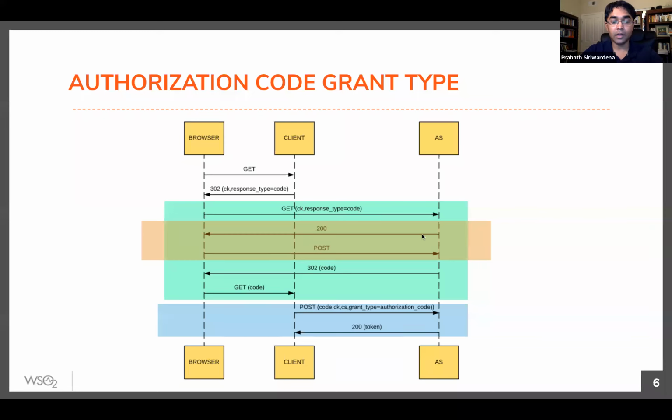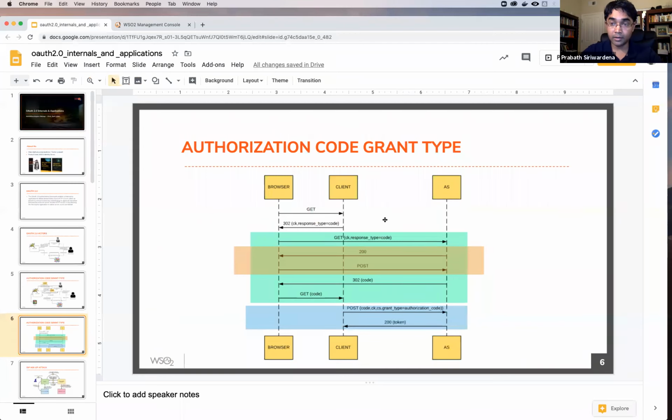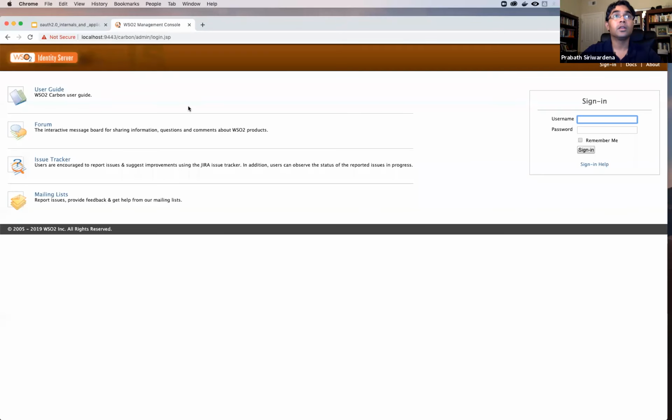Now let's see how this works in practice. I'm using WSO2 Identity Server, which is an open source product, as the authorization server. You can use any other open source product too. Once you download it, it's around a 350 MB distribution. You only need to have Java 8 or Java 11 set up. We support the latest version. Then you can log in as admin to the management console.